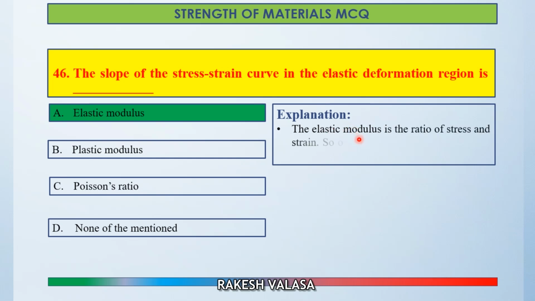The elastic modulus is the ratio of stress and strain. So on the stress strain curve, it is the slope. So the correct answer is option A, elastic modulus.